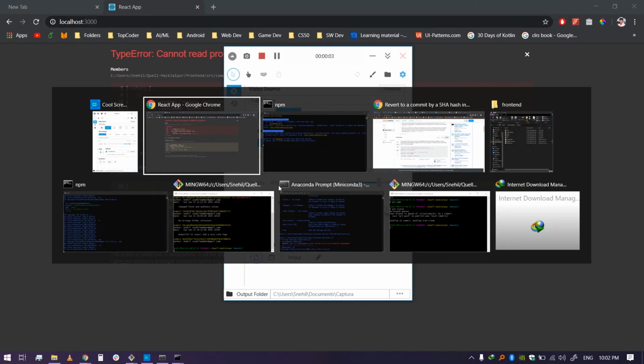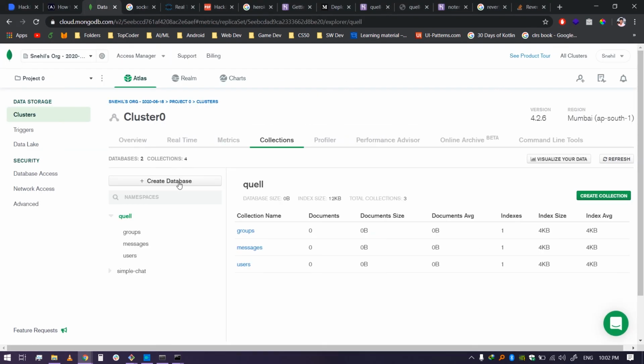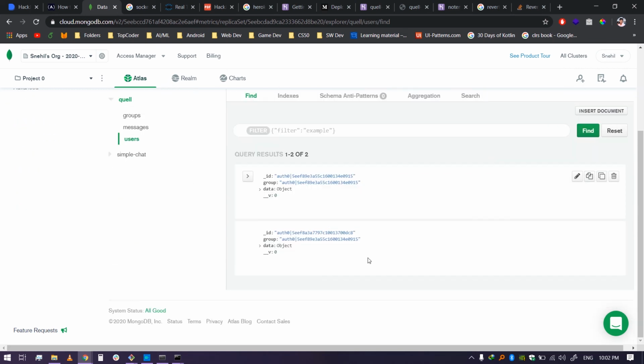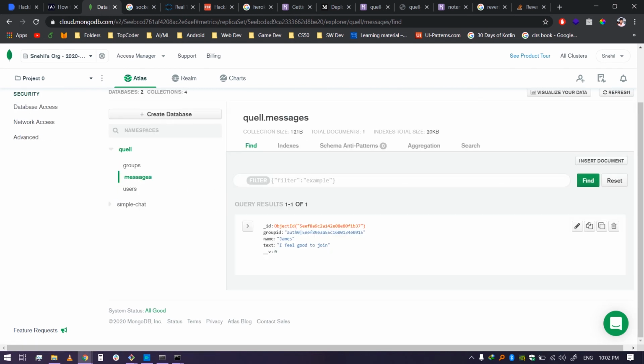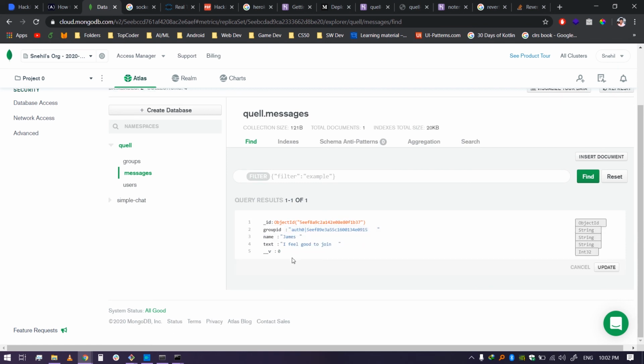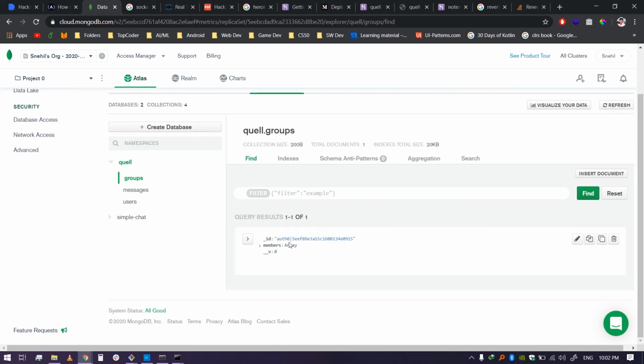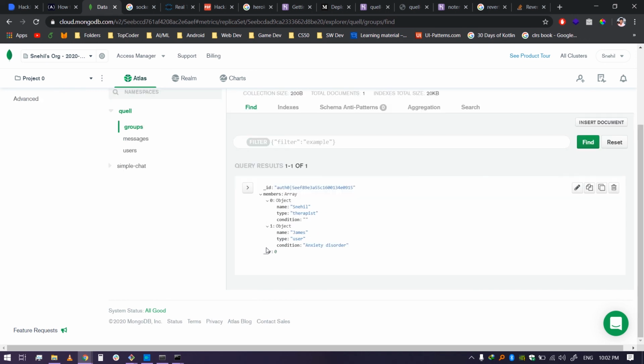If we take a look at the database schema for MongoDB, it's something like this. I'm storing the users inside this collection, users, and each user is identified by their Auth0 ID, and that's how I'm connecting Auth0 to my own backend. The messages are a collection of JSON objects with the group ID in which they were sent, the username by which they were sent, and the message itself. The groups are made by the IDs of the therapists, and the members field contains an array of all the members present in the group.